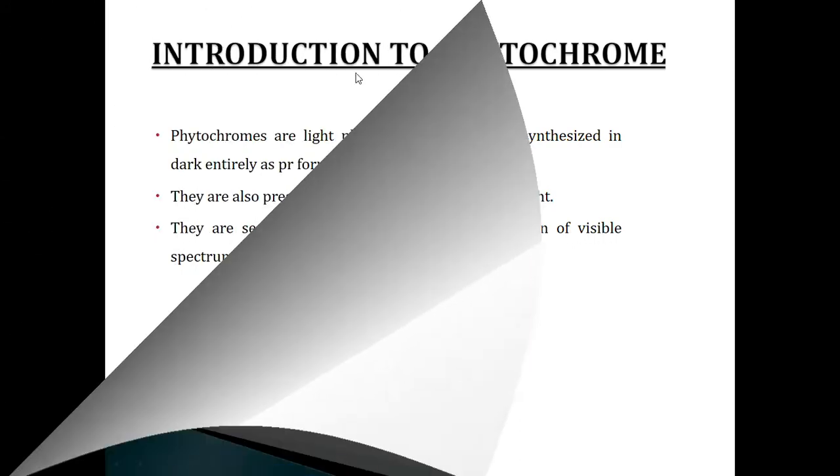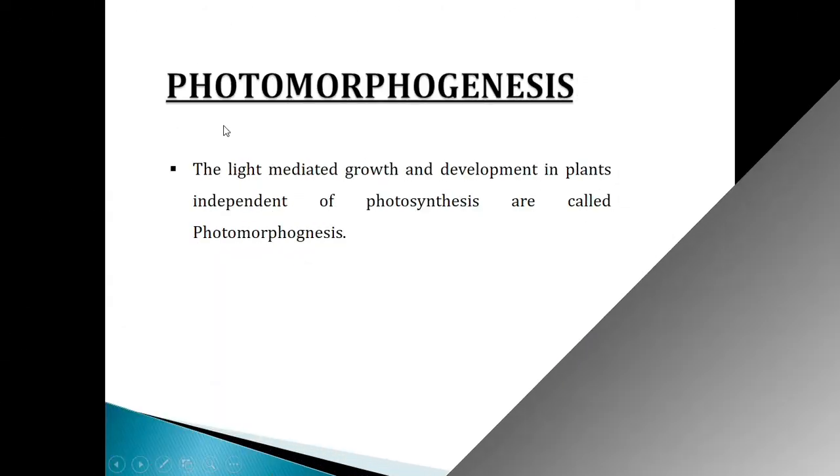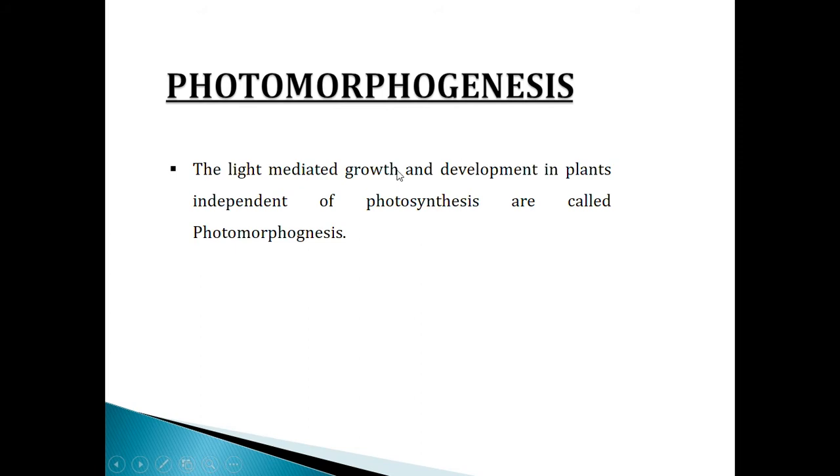History of phytochromes. Borthwick and Hendricks in 1959 discovered phytochromes while working in the US Department of Agriculture at Maryland. Siegelman and Firer in 1964 extracted and purified phytochromes from etiolated maize leaf. Photomorphogenesis: the light-mediated growth and development in plants, independent of photosynthesis, is called photomorphogenesis.